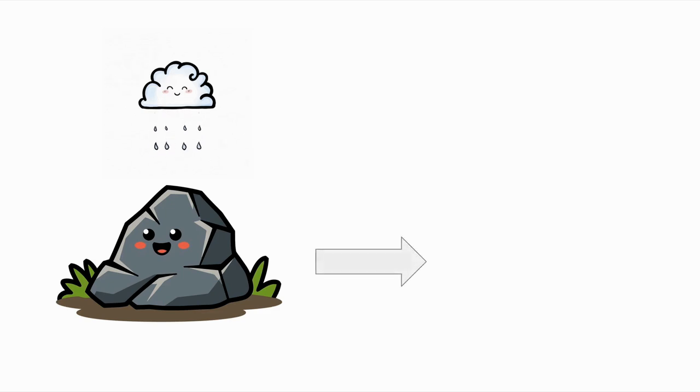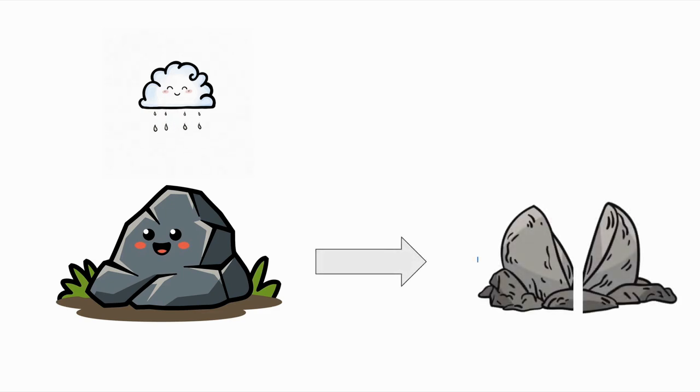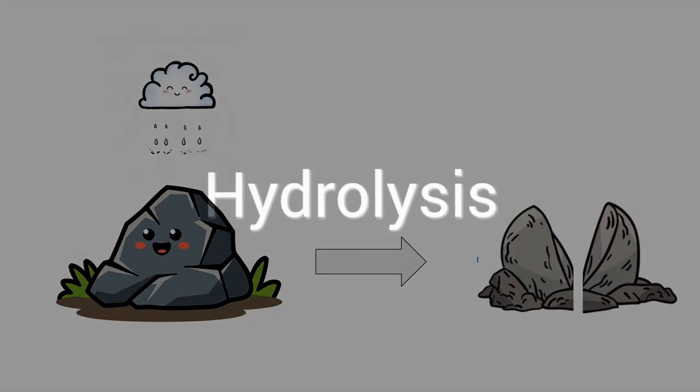Hydration. The main chemical process is hydration, which is when the water is absorbed into a mineral. This causes the composition of the rock to change. It will then weaken or break apart.